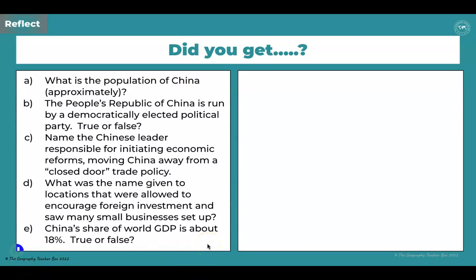Okay, so let's go through these answers then. You might want to use a different colour pen to mark your own work. So question A, what is the population of China approximately? And it's around 1.4 billion people.